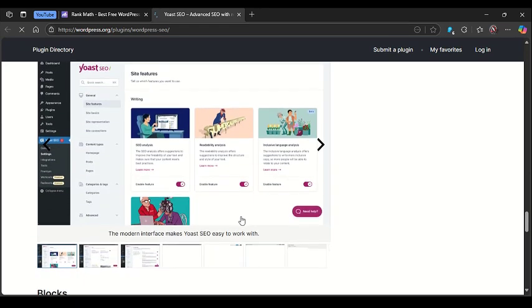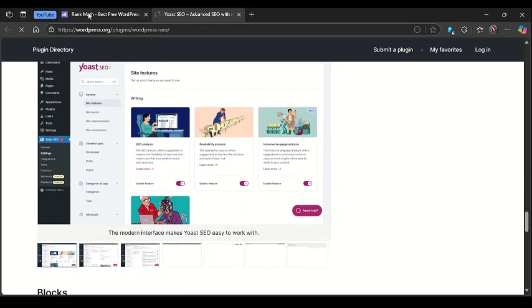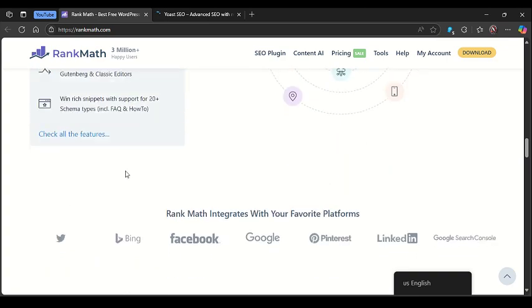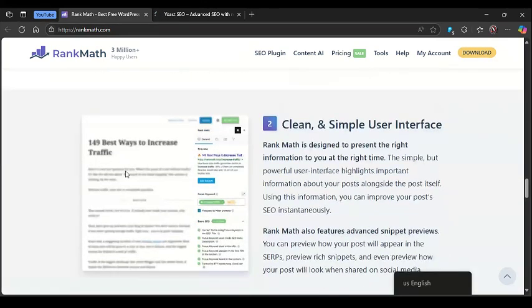And here's the conclusion. While Yoast is still a safe and dependable choice, RankMath is the best SEO plugin in 2025 if you want maximum features, speed, and value.